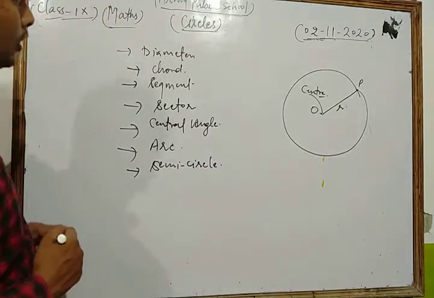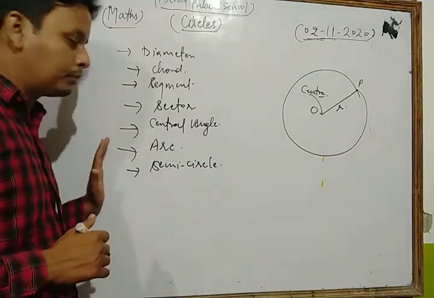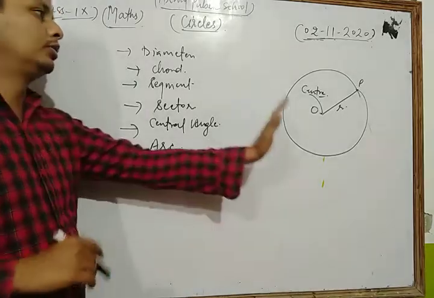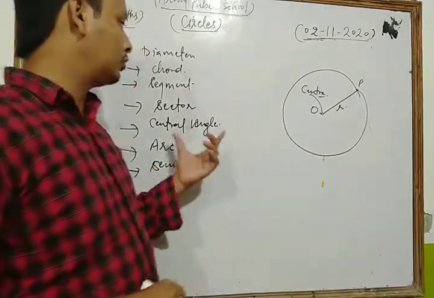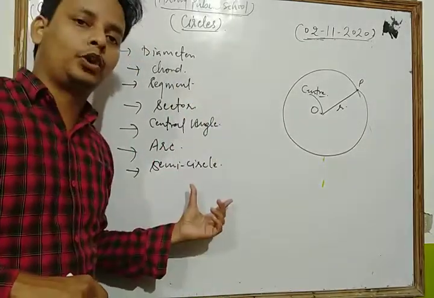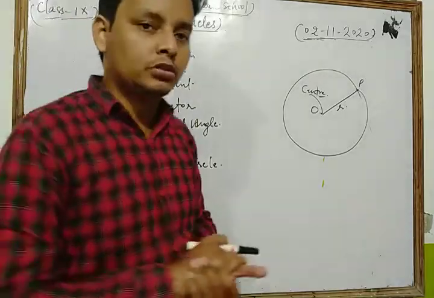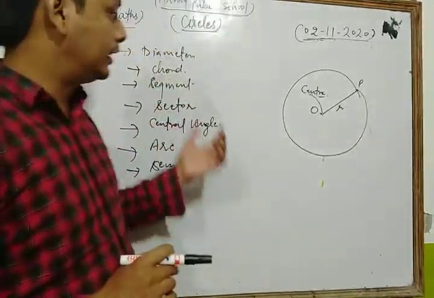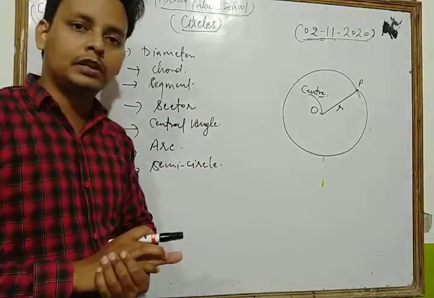We discuss all these important terms related to circles, because without knowing them you can't solve any question based on circles. So first of all we discuss one by one all the important parts of the circle.